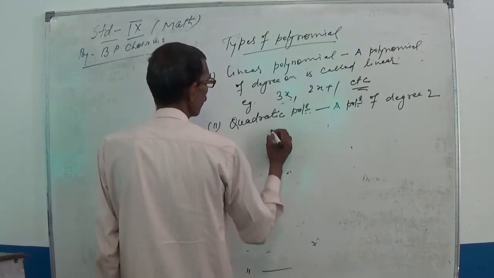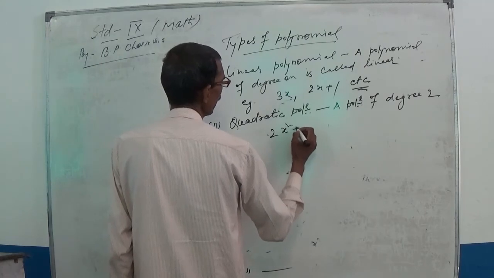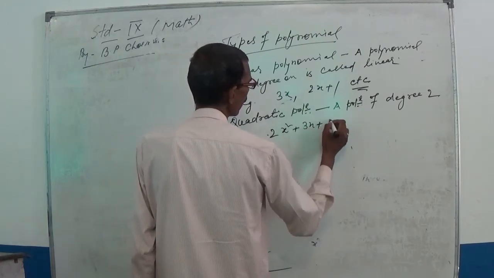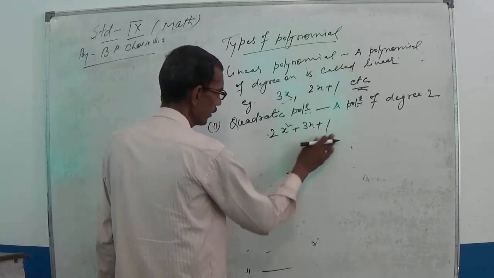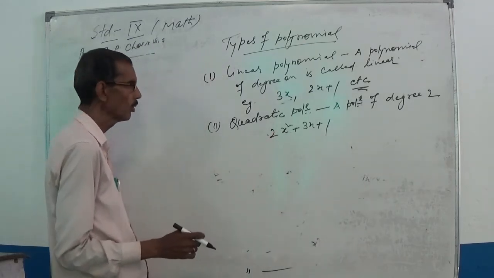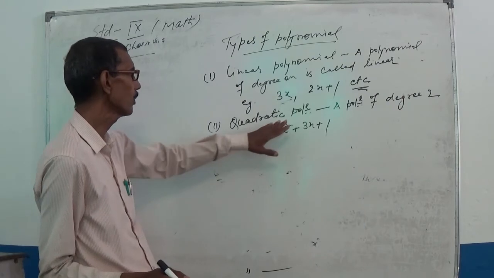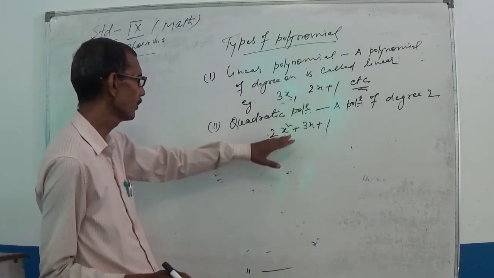Suppose this type of polynomial, 2x square plus 3x plus 1. In this type of polynomial, the highest power of the variable is 2. So a quadratic polynomial is of degree 2.